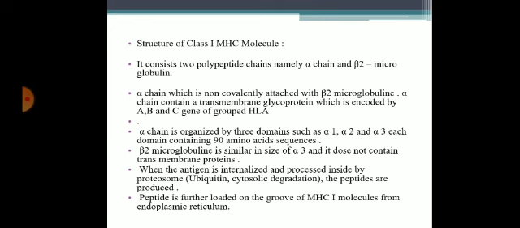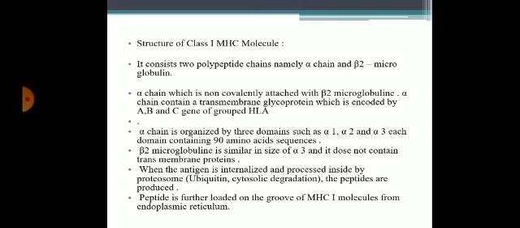Alpha chain is recognized by three domains: alpha 1, alpha 2, alpha 3. Each domain contains 90 amino acid sequence. Beta 2 microglobulin is similar in size to alpha 3 and does not contain any transmembrane portion.